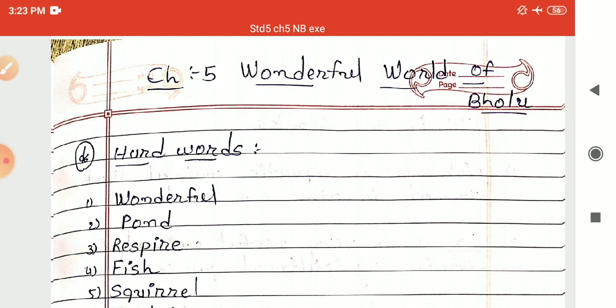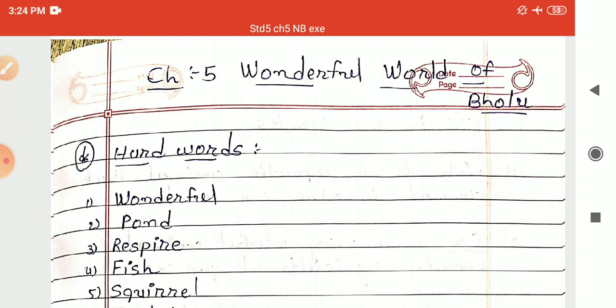Then we had seen the importance of plants and animals, and how we can conserve them, what we can do for them. Then we had seen some new terms like sanctuaries, zoo or nursery. Then we had seen some activities, in which we had seen one puppet show and the impression. In the last activity you had made the impression of a leaf of a plant of your choice in your textbook. So these are the things we had seen in the chapter.